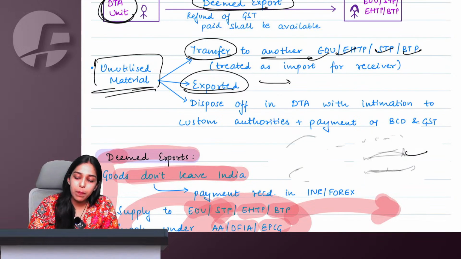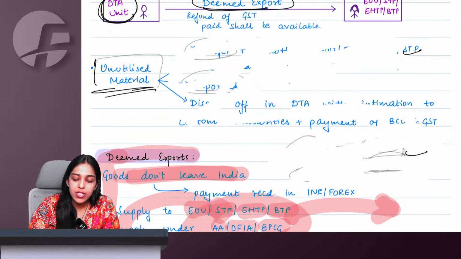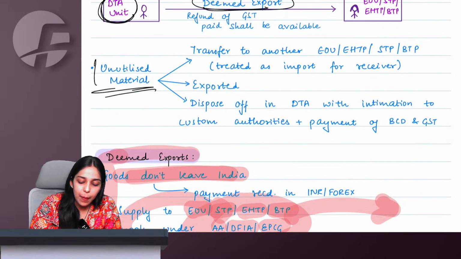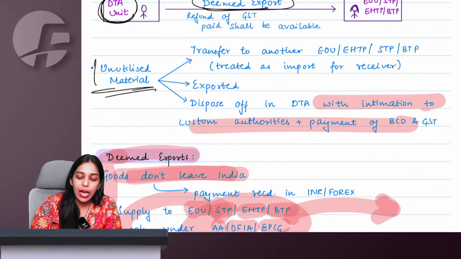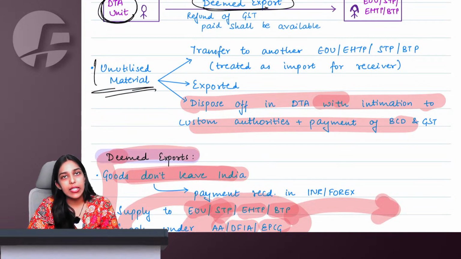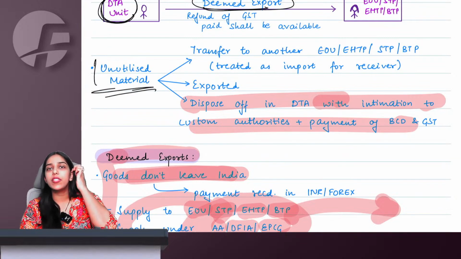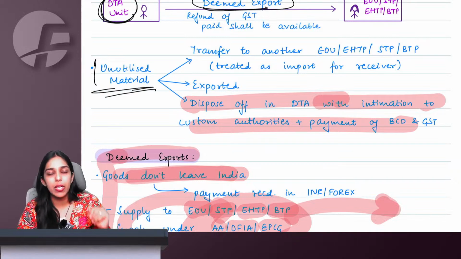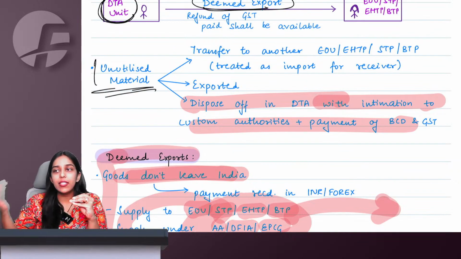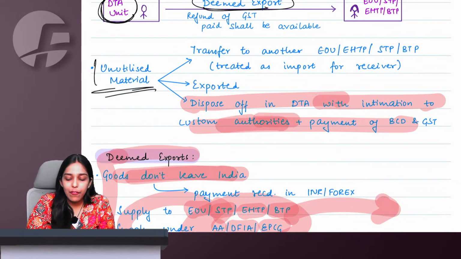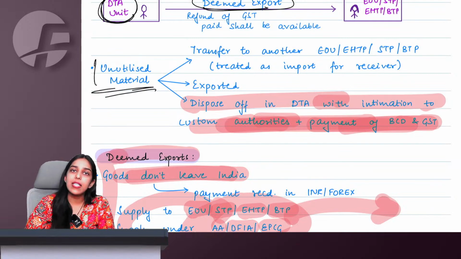Or what you can simply do is pay all the duties, GST and interest, whatever is applicable, pay everything and then dispose it off in the DTA area, of course, because the benefits are only for EOU, EHTP, STP people. If you are selling in India only, domestically, then you will have to pay all the duties and taxes applicable.